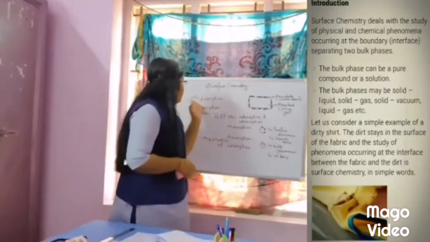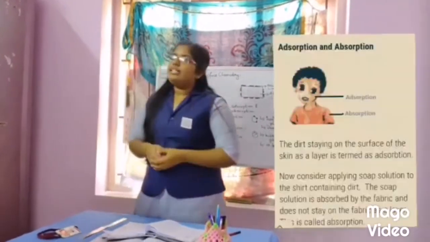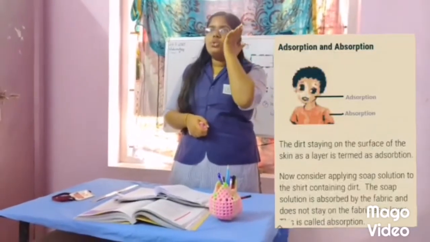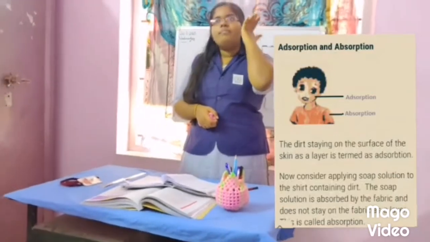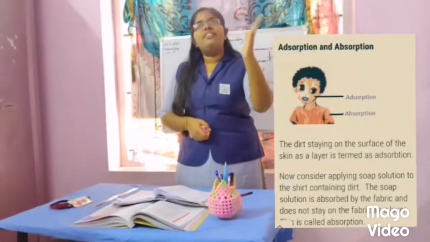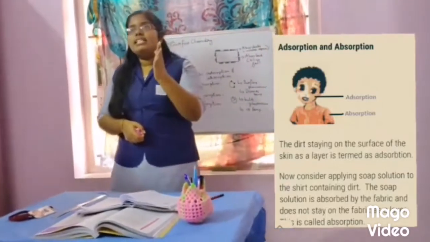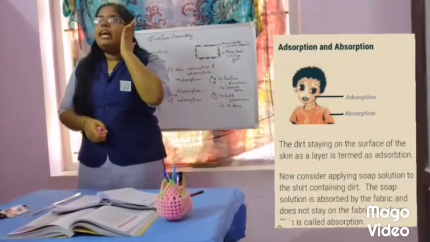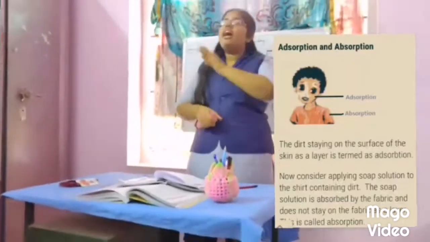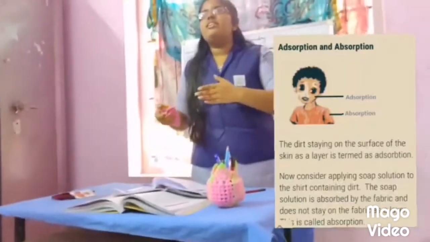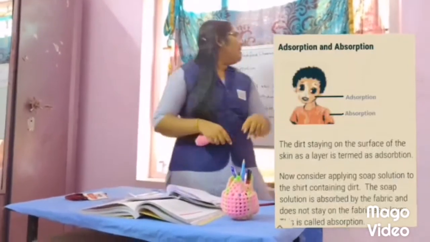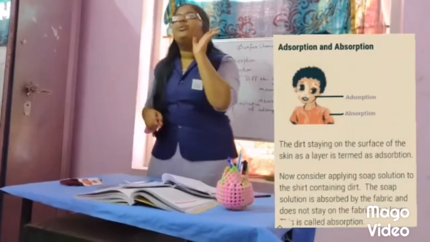So, for adsorption and absorption, there is also an example. Adsorption, in the sense, the dirt from the environment sticks to us and forms a layer on our skin, right? Can we discriminate which is the dust and which is our skin? No. The dust will merge into our skin tone color and form a layer on our skin, right? That is the example for adsorption in our day-to-day life.